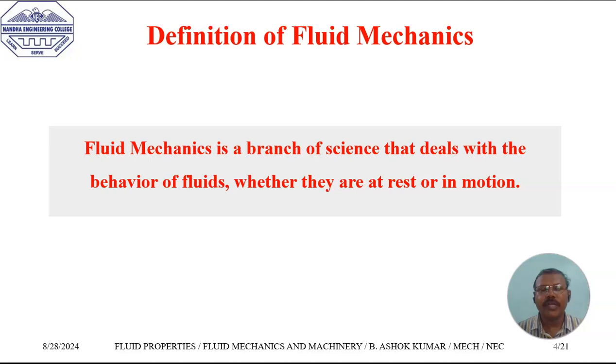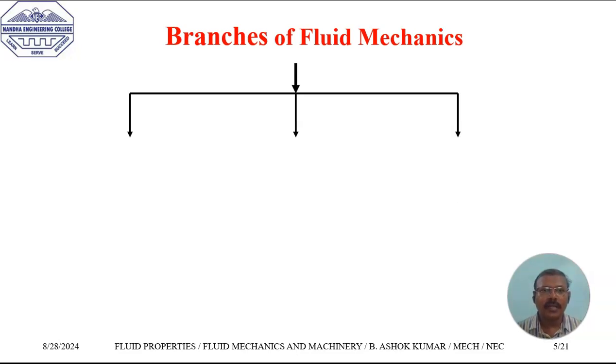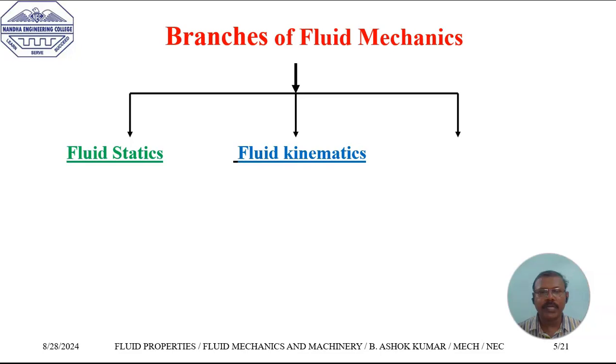Definition of fluid mechanics. Fluid mechanics is a branch of science which deals with the behavior of the fluid when the fluid is at rest or in motion. Branches of fluid mechanics. Fluid mechanics is broadly classified into three categories: fluid statics, fluid kinematics, and hydrodynamics.